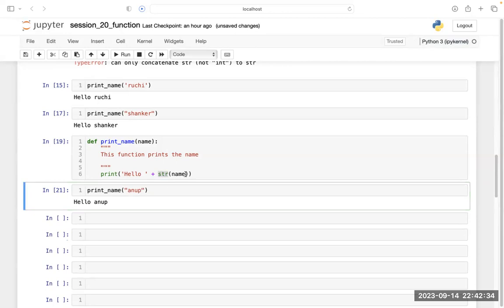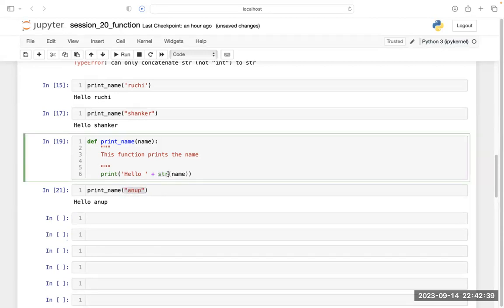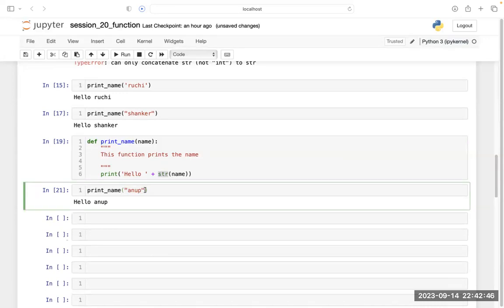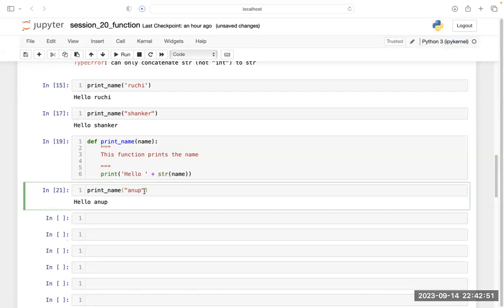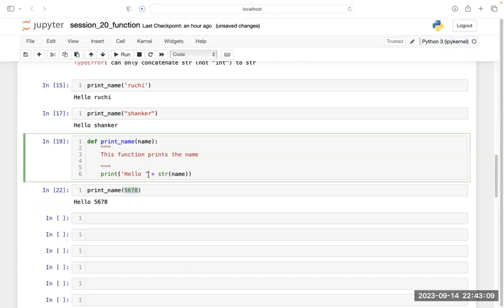Because it is already a string, we are supplying the string, and the str function will convert the thing that is not a string into a string, but it is already a string, so you do not need to. But if we are supplying a value which is not a string, like the integer value I did just before, then str will convert the integer value into a string value, and thereafter it is doing the concatenation here.